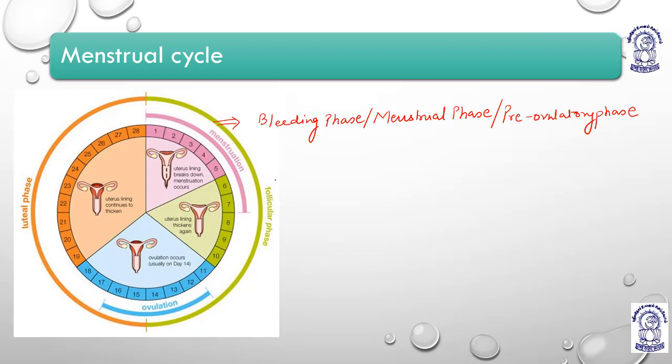Then this phase, which is given by green, is the follicular phase. So this follicular phase basically helps in the proliferation, which means it is the proliferative phase as well.